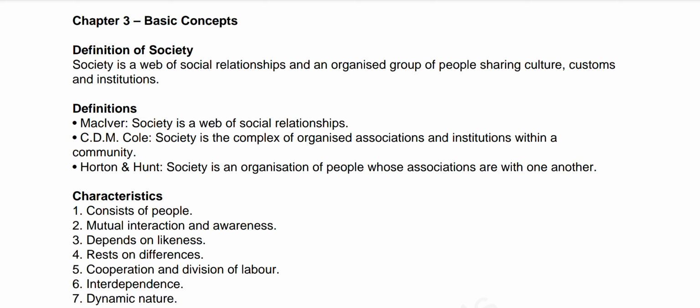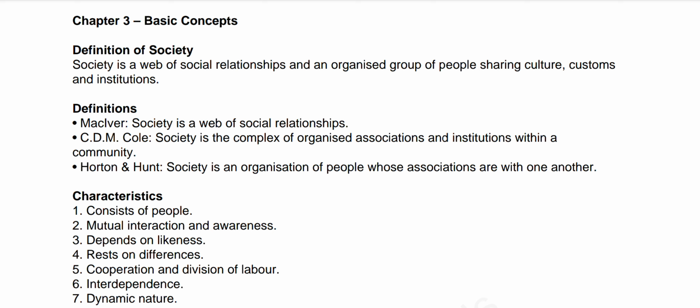It provides a framework for societal organization, cooperation, and development of social structures, meaning the institutions, like religion, the education system, the government, everything. All these things fall under institutions, the social structure. And it encompasses various aspects of human life, including the economic system, political structure, and social interactions.